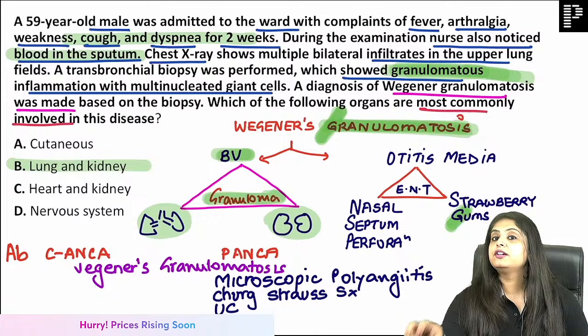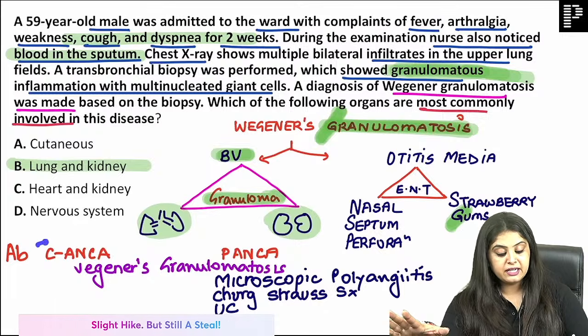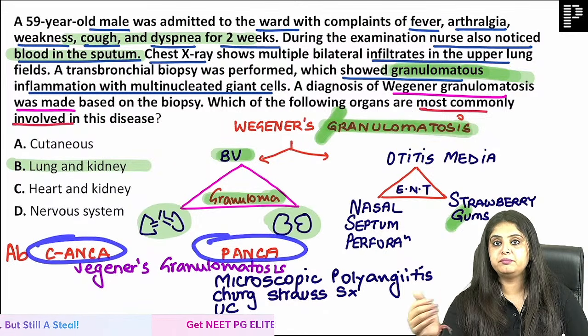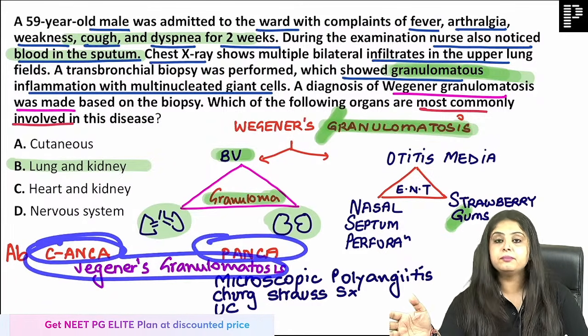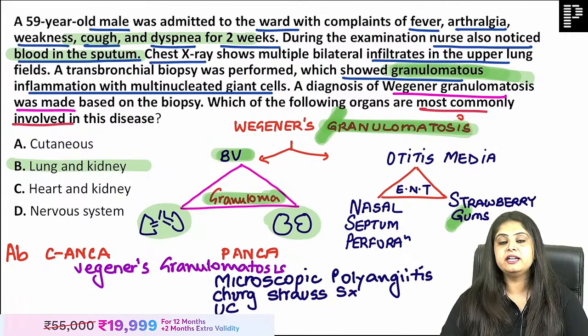Antibodies. Antibodies are of two types. This is not just C ANCA, P ANCA. Revise it completely right now. There are two antibodies, ma'am. One is C ANCA, one is P ANCA. The story with C ANCA is so simple because there is only one disease, and P ANCA is like a dustbin. You have put everything into P ANCA.